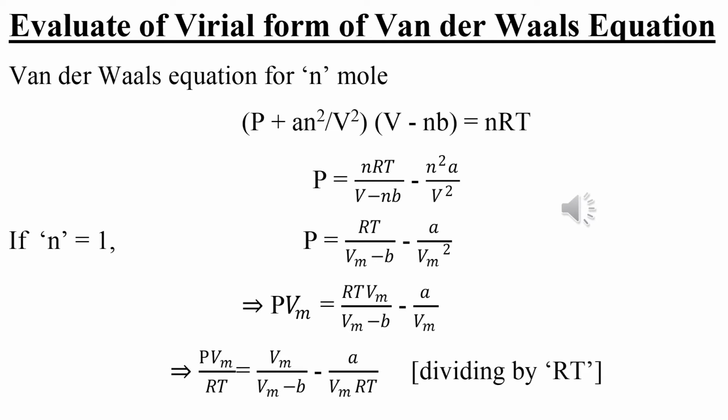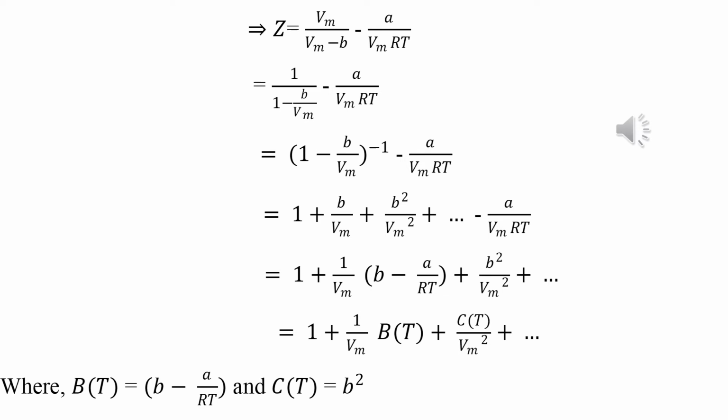Okay, next, PVm by RT is called Z. So Z equals Vm by Vm minus b minus a by Vm RT. If we divide Vm by Vm top and bottom, that is 1 by 1 minus b by Vm, minus a by Vm RT.